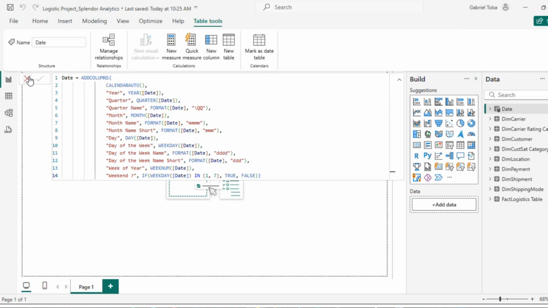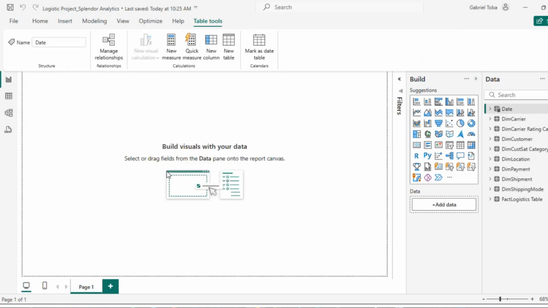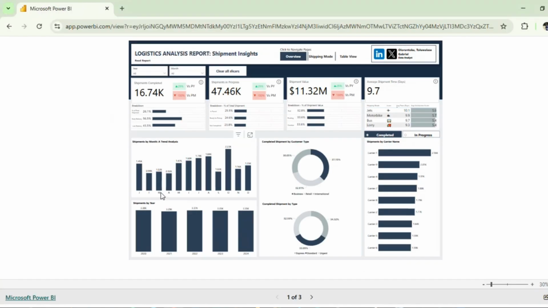Now, normally, because I've already done this before, if I were doing it afresh alone or probably in a webinar and uploading data for the first time, the first thing I want to do is to start writing my DAX, going through the project brief over and over again and understanding what I need to do, at least start with my base measures. But because I already know what I want, and like I said, this is what we are replicating.